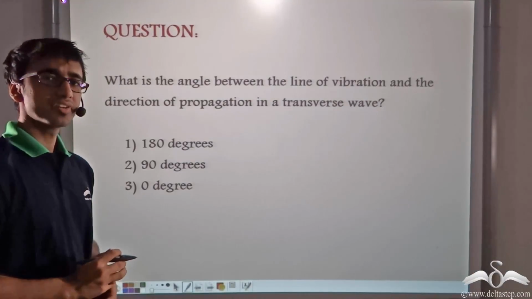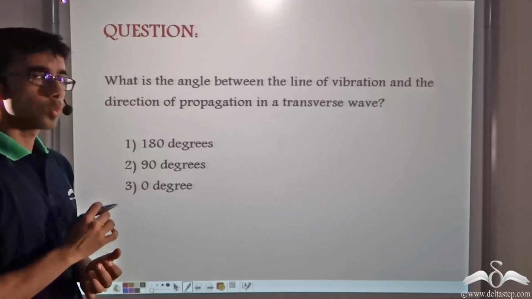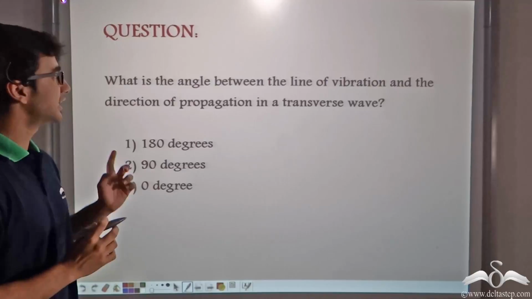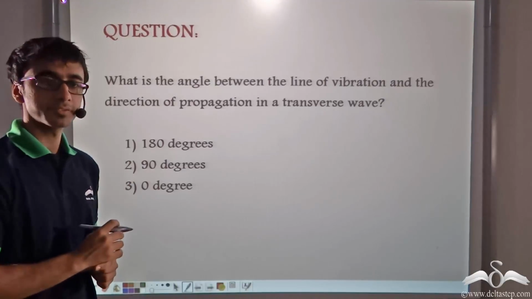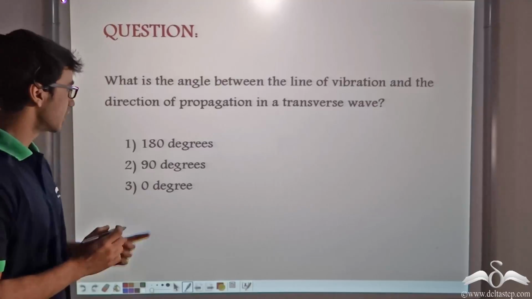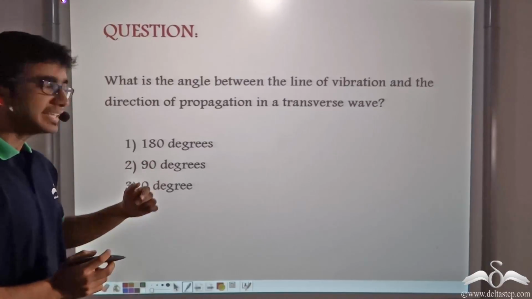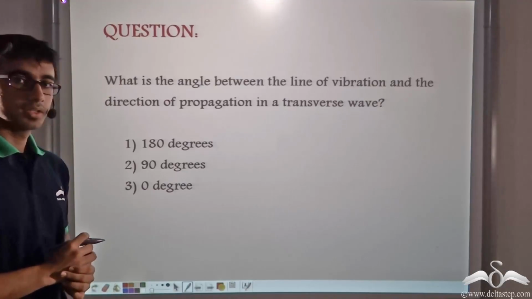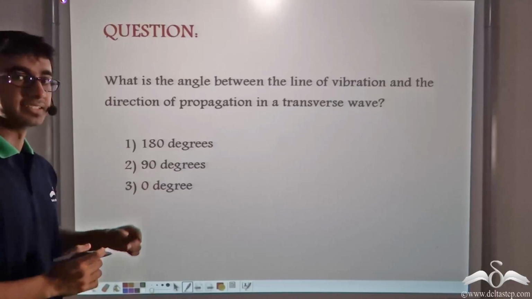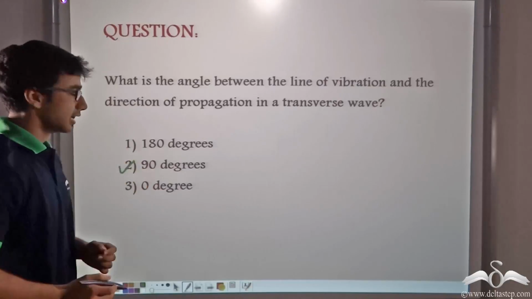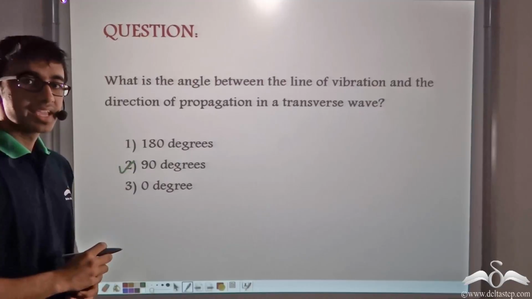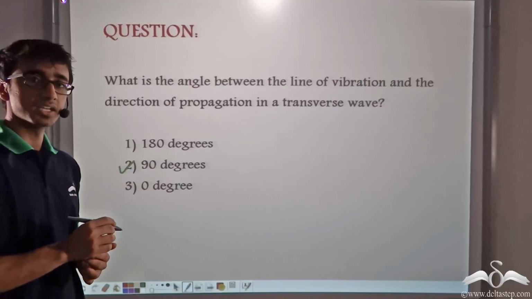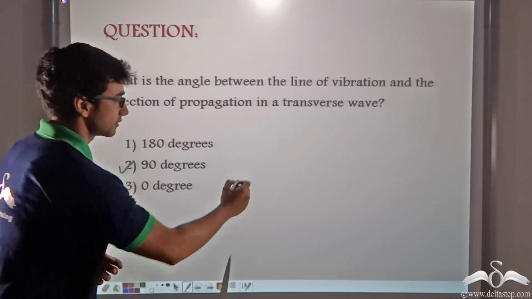So now I have another question for you. What do you think is the angle between the vibratory disturbances and the direction of propagation in a transverse wave? And the options are 180 degrees, 90 degrees, 0 degree. The right answer is 90 degrees. Recall what I just told you. In a transverse wave, the direction of propagation is always perpendicular to the vibration of the particles.